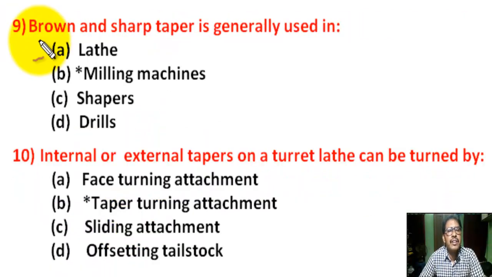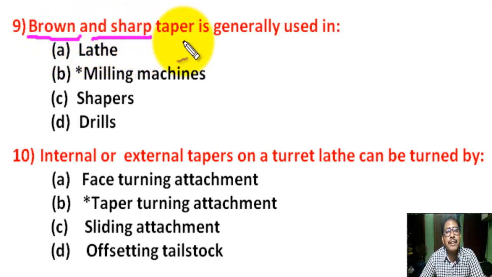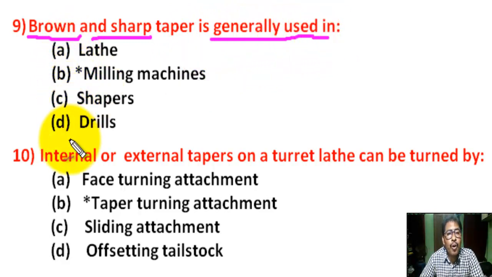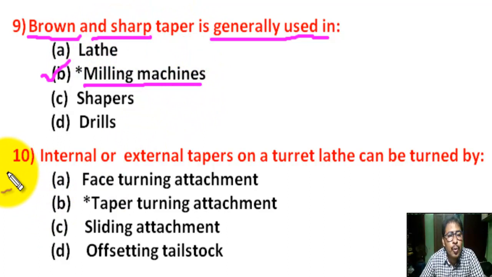Question number 9. Brown and Sharpe type of taper is generally used in. There are 4 options. Correct answer is B. Milling machine. In milling machine, Brown and Sharpe taper is used.